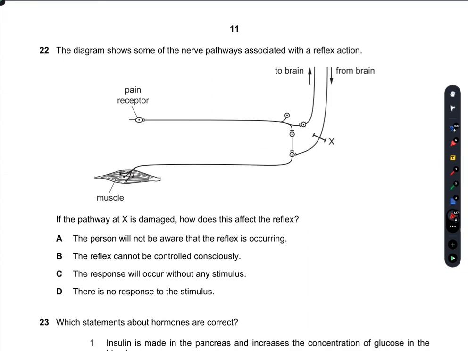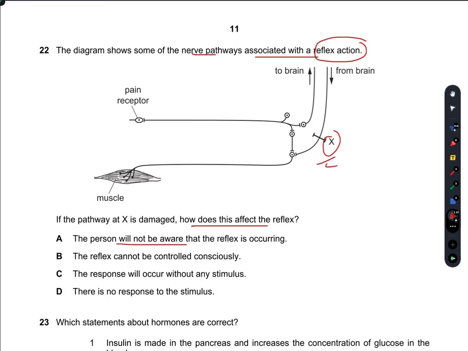The diagram shows some of the nerve pathways associated with the reflex action. So, if the pathway at X is damaged, how does this affect the reflex? So if there's a blockage at X here. The person will not be aware that a reflex is occurring.